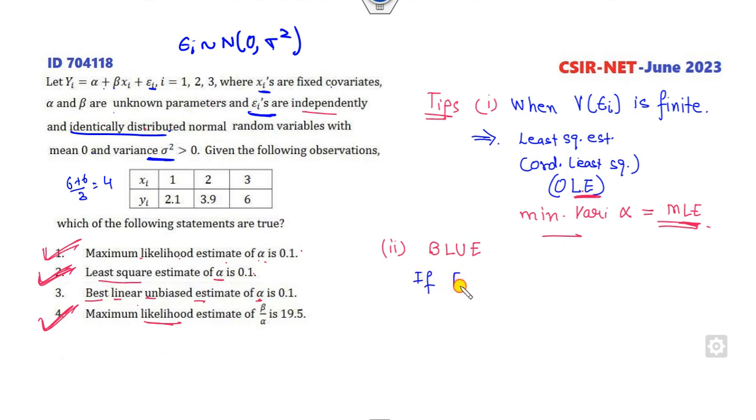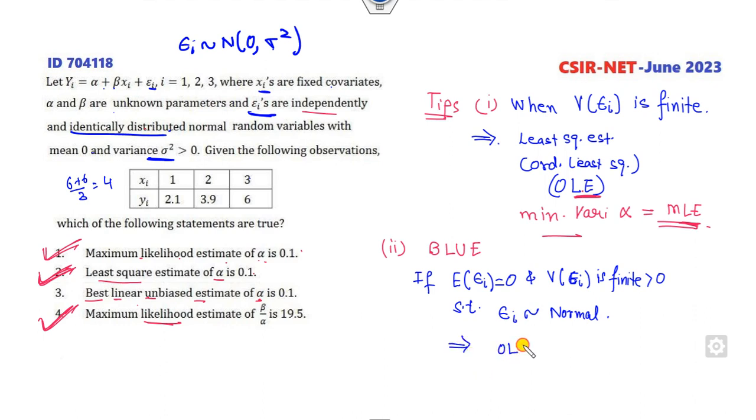If the expected value of the error is 0 and variance of epsilon i is finite, such that epsilon i follows a normal distribution, then the ordinary least squares estimate is equivalent to the BLUE of the parameters. So in this case, this is alpha. The OLS of alpha is 0.1, so it means the BLUE parameter is also 0.1. So according to this, all four are correct answers of this problem.